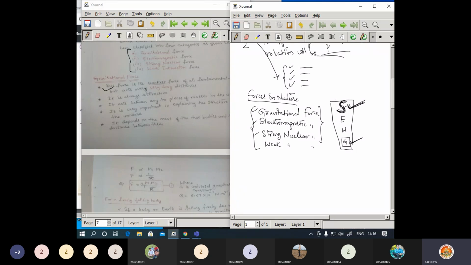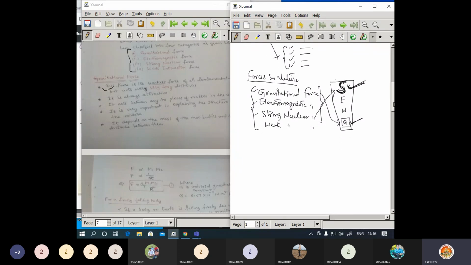So here this is a sequence here. The strongest force available is the strong nuclear force. Okay, and the weakest force available in the nature is the gravitational force. So that may be considered as a sample question here.